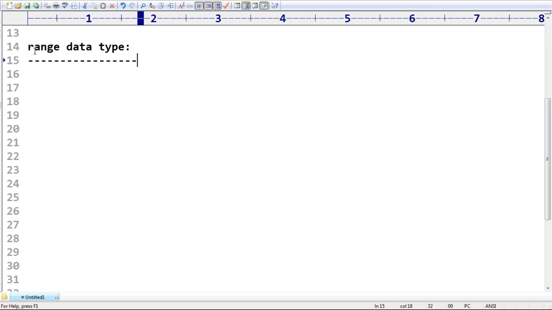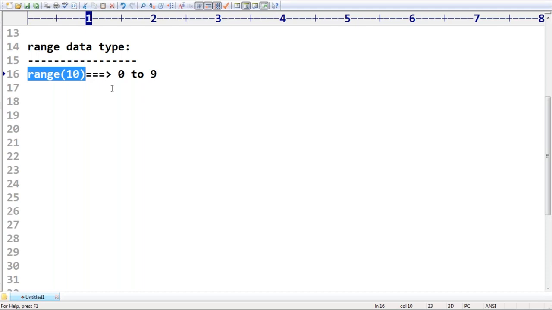If you want to represent a sequence of numbers, suppose I'm taking range of 10. This range of 10 is going to represent 0 to 9. Remember that, range of 10 is going to represent 0 to 9. Almost in these 8 or 9 sessions, a minimum of 10 times I used the range data type. I hope you are aware. The range function always returns a range object, a range data type object.